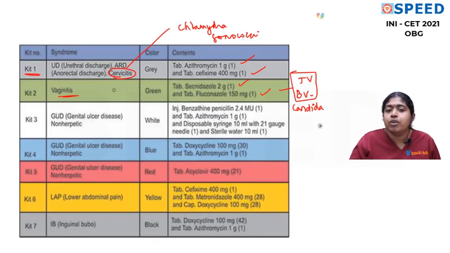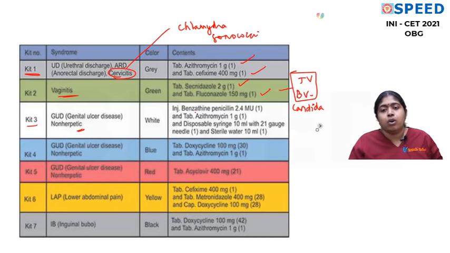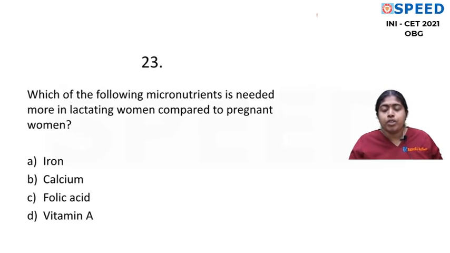If it is vaginitis, then you have Trichomonas vaginalis, bacterial vaginosis and candidiasis. For Trichomonas vaginalis and bacterial vaginosis, the treatment is secnidazole 2 gram single dose, and for Candida, tablet fluconazole 150 milligram single dose. So please understand and read. Similarly, if it's kit 3, a non-herpetic genital ulcer, they think of syphilis, and therefore they add benzathine penicillin. So you have to correctly study the kits, and also identify the reason they are adding all these drugs. Okay. Which of the following micronutrients is needed more in lactating women compared to pregnant women?